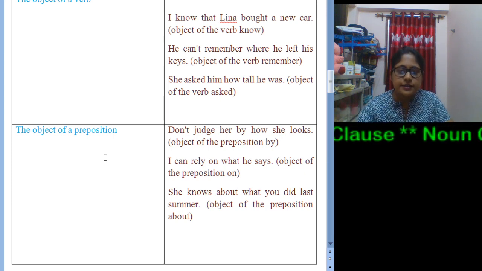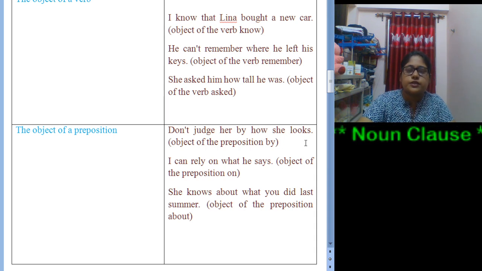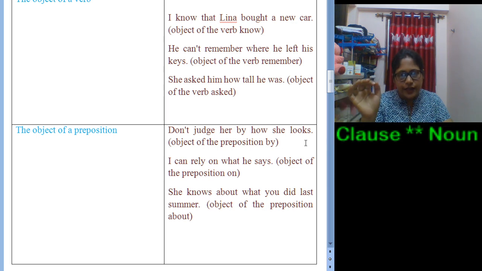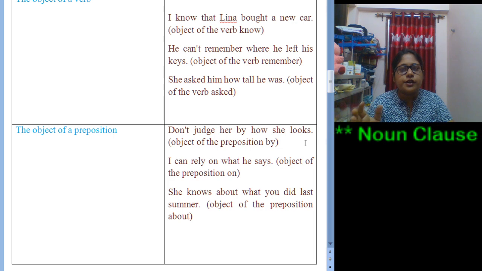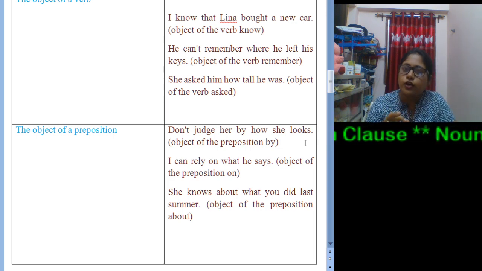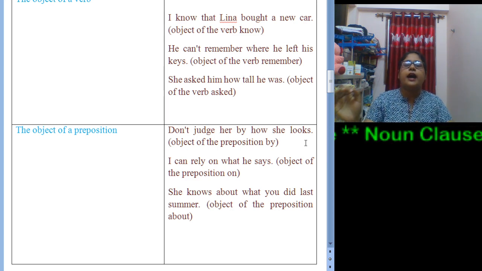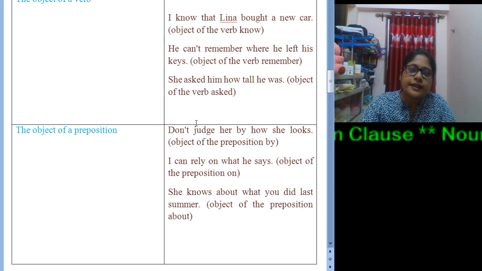So let us see. Don't judge her by how she looks. Whenever you get a sentence where you need to identify the function of a noun clause, you need to focus on whether there is any preposition or not. In this sentence, is there any preposition? Yes, that is by.